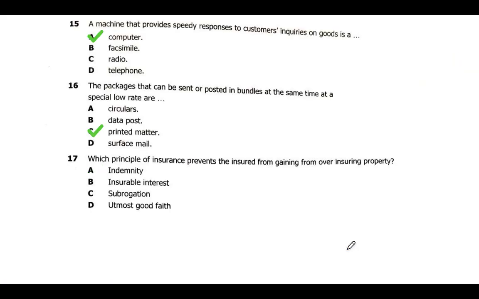So in the question there, the answer which we can give here, relating to what we have seen, is the principle of indemnity, because this principle, as we have seen, does not allow the insured from gaining over the insured property. So gaining profit. It does not allow the insured from over gaining of money or anything. So that's what we have.